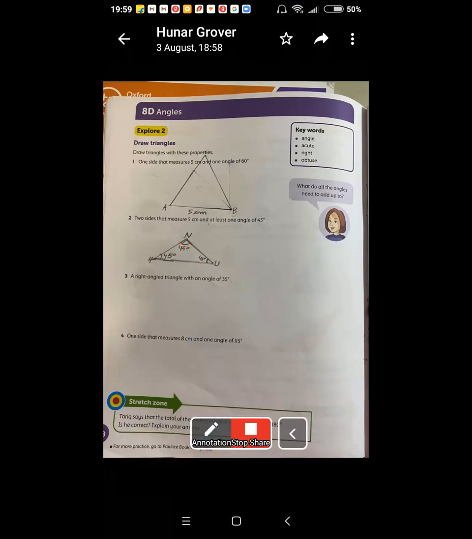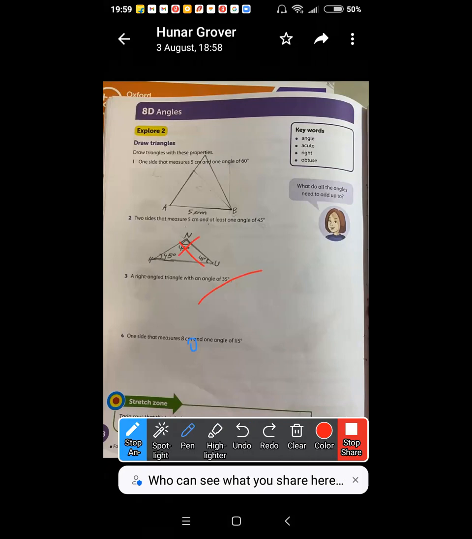A right angle triangle with an angle of 35 degrees. So this is a right angle. It doesn't matter upon the length.